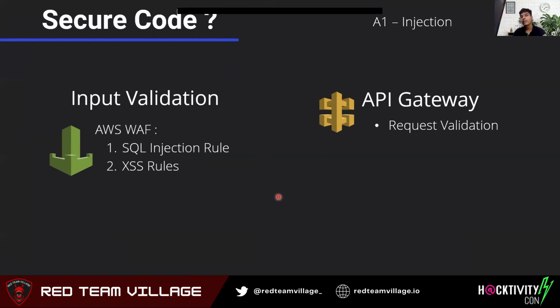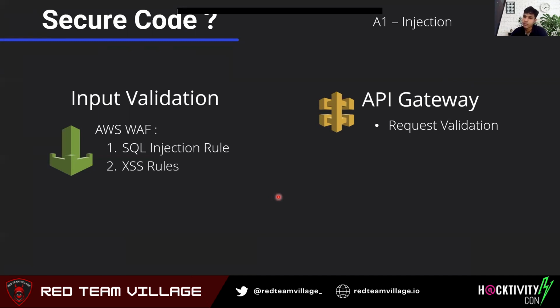In terms of input validation, in AWS we have something called WAF, Web Application Firewall. There are conditions like the SQL injection rule and XSS rule, and there are multiple other things, but in this talk the scope is limited to these two. AWS WAF does a fair job of protecting against SQL injection and XSS rules.